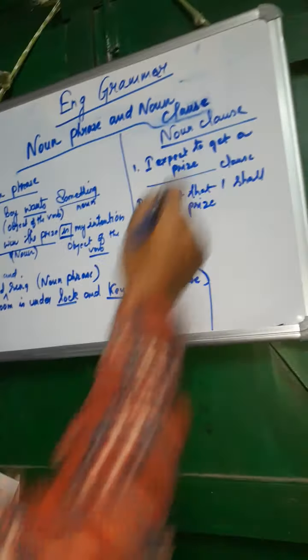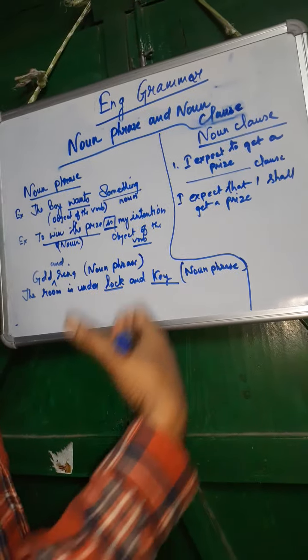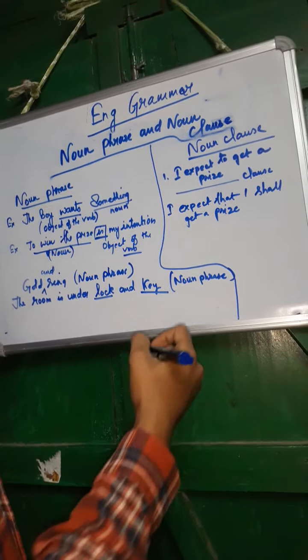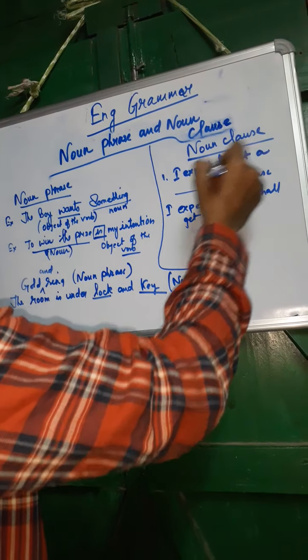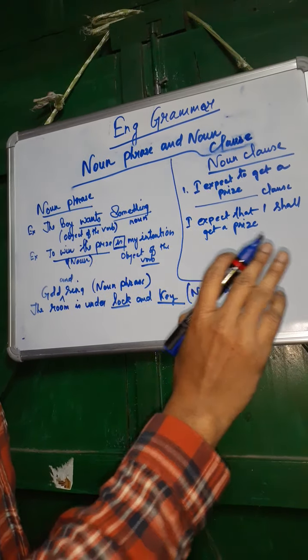Here I expect to get a prize. Expect what? I expect to get a prize. But here there is no subject. Actually, I expect to get a prize. It became only a clause. It is becoming only a clause.